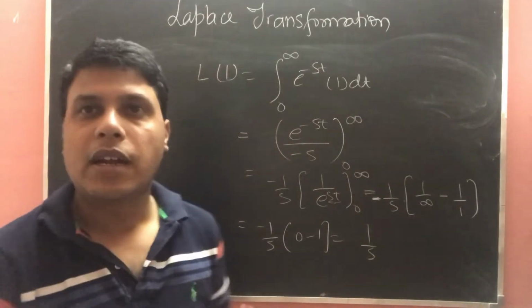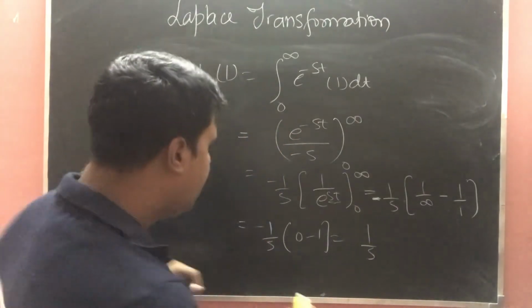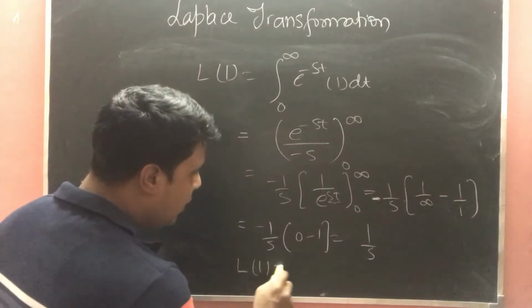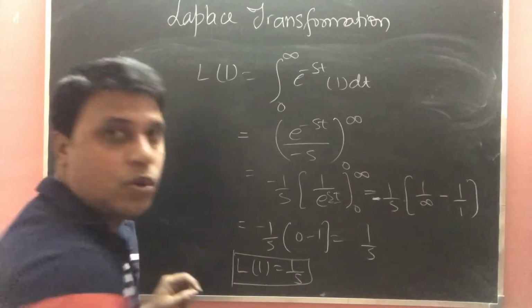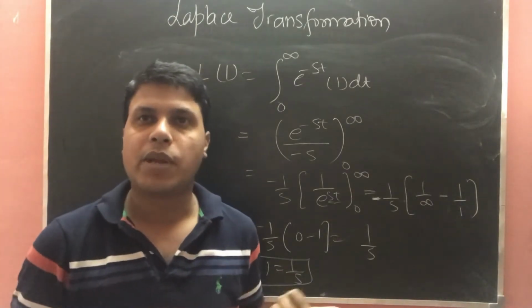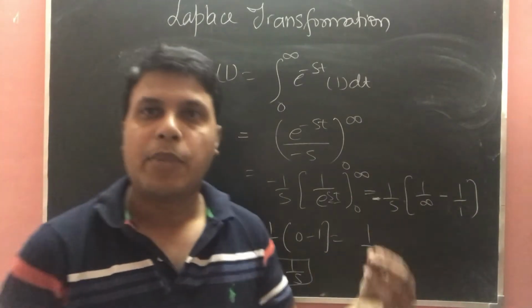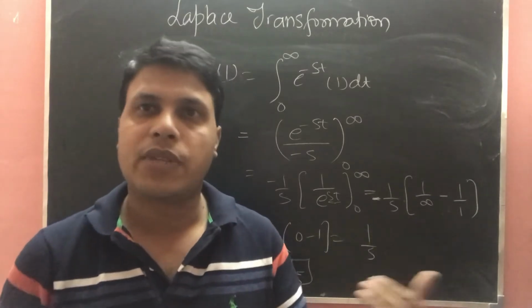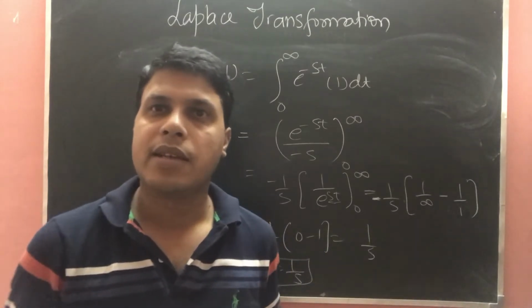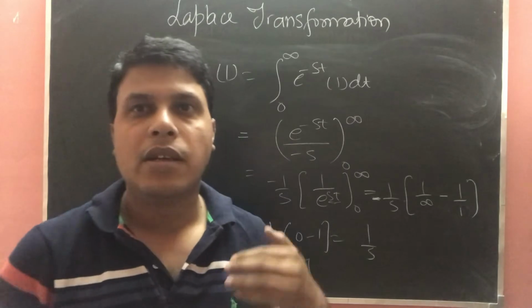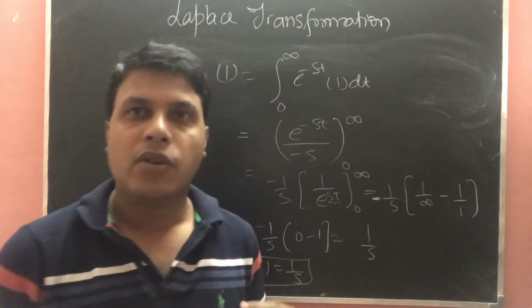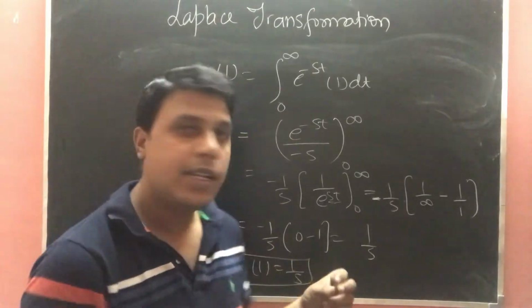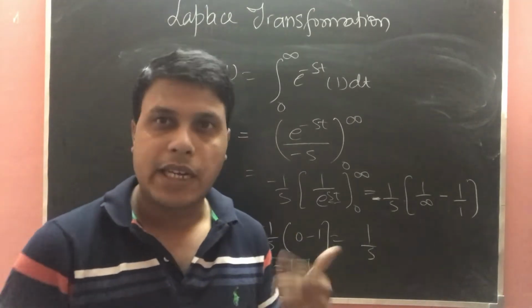So we got that Laplace of 1 is actually 1 upon s. Hope it is clear that we have found the Laplace of 1. Similarly, Laplace of 2 will be 2 upon s, Laplace of 3 will be 3 upon s, or we can say the Laplace of any constant number is that constant number divided by the parameter s. Okay, so let's move to the Laplace of a second function.